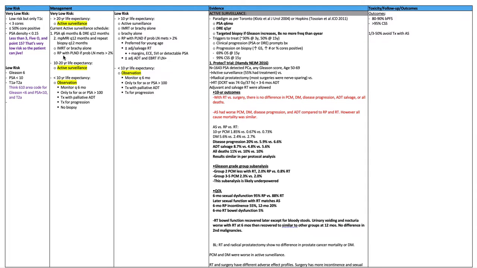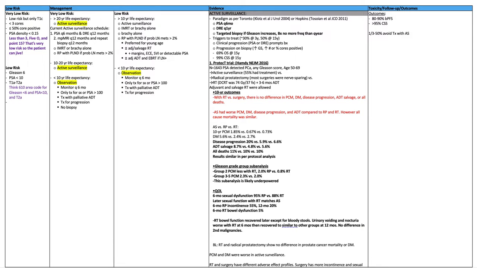You do radical prostatectomy with pelvic lymph node dissection if the probability of lymph node mets is greater than 2%. If the patient has a 10 to 20-year life expectancy, active surveillance is recommended. If they have a less than 10-year life expectancy, observation is recommended, monitoring every 6 months, treating only for symptoms or a PSA greater than 100. You can consider treating with palliative ADT, or for progression, there's no need for biopsy.